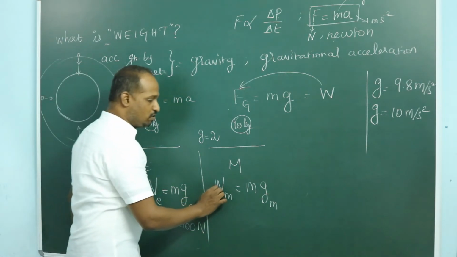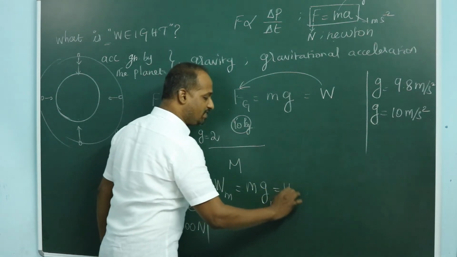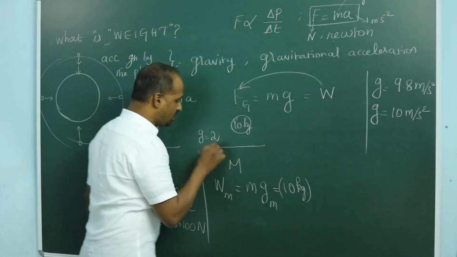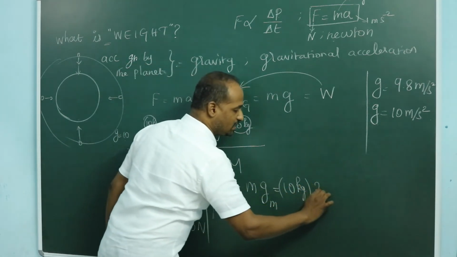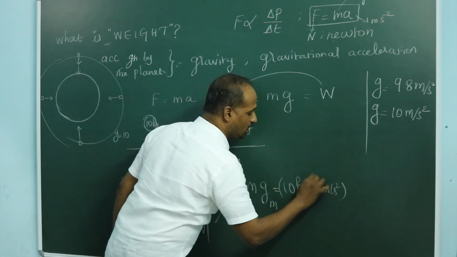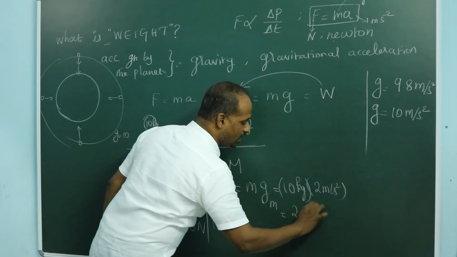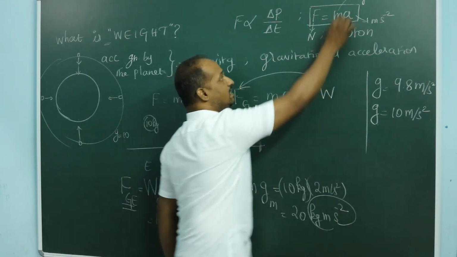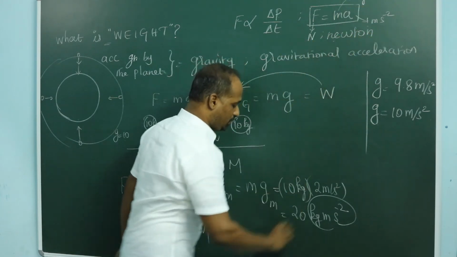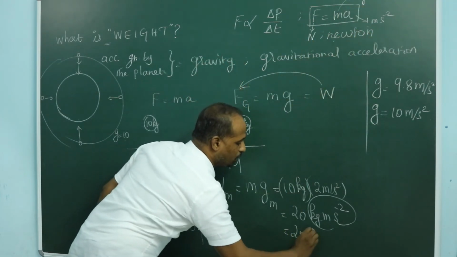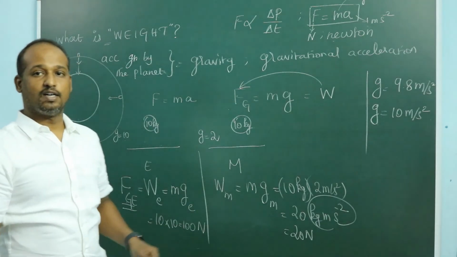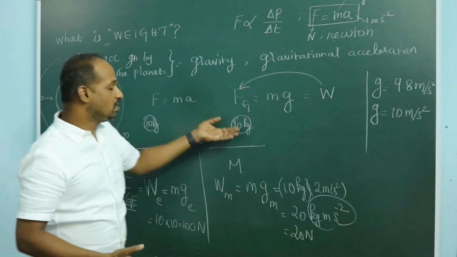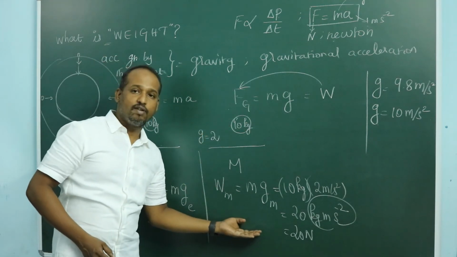What is the weight on the Moon surface? The same mass we are taking there, 10 kilogram. So the mass does not change from place to place, but the Moon's acceleration is 2 meter per second square. Then it is 20 kilogram meter per second square. We have already said that kilogram meter per second square is Newton. So it is 20 Newton. The same 10 kilogram mass on Earth surface experiences 100 Newton force. On the Moon surface, it experiences only 20 Newton force.